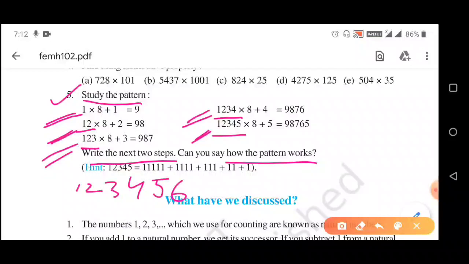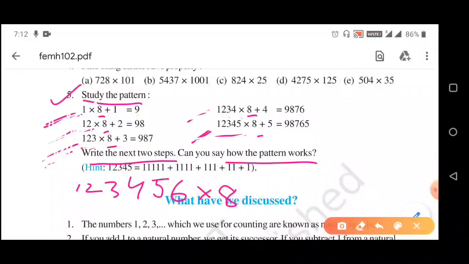After that, see the multiplication sign is given. So in our answer also we have to give the multiplication sign. Next, see 8 8 8 8 8. 8 is common everywhere, so we have to write here 8.